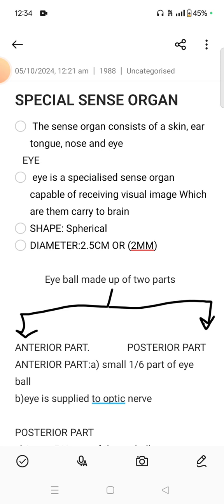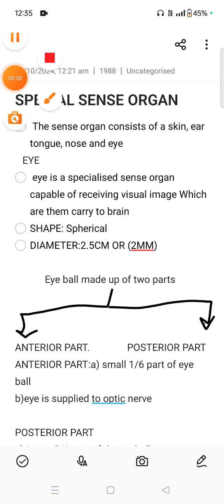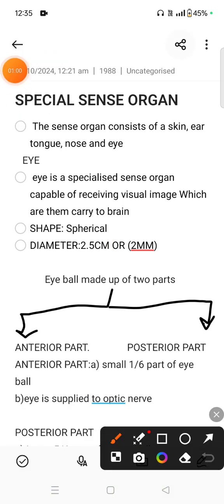So, the eye. Due to the eye, we see the beautiful world, and whatever things we see in this world, it is due to the presence of the eye, which is part of our sense organs. Whatever we are visualizing in the global world is due to our eye. The eye is a specialized sense organ capable of receiving visual images, which are carried to the brain.